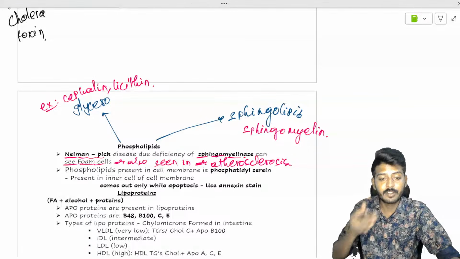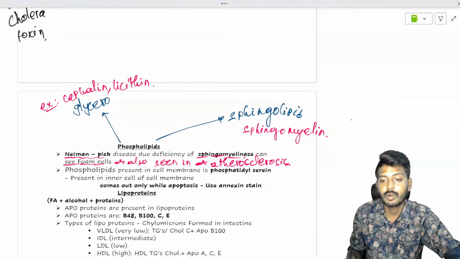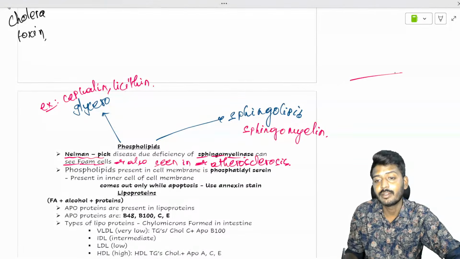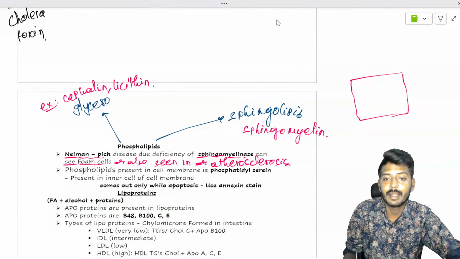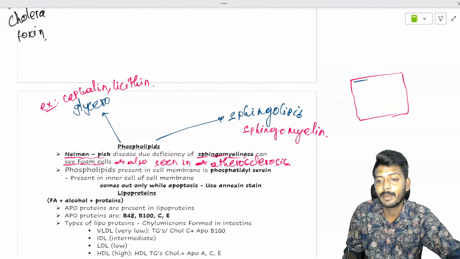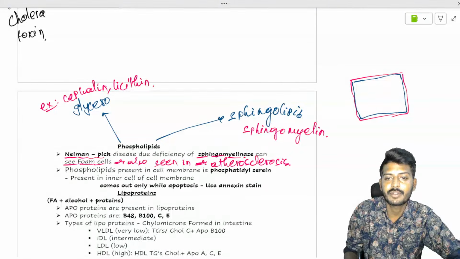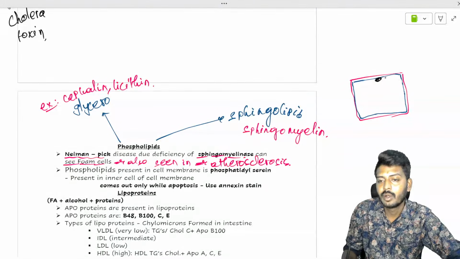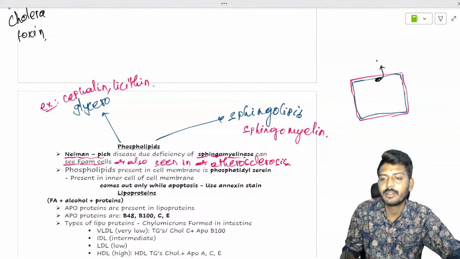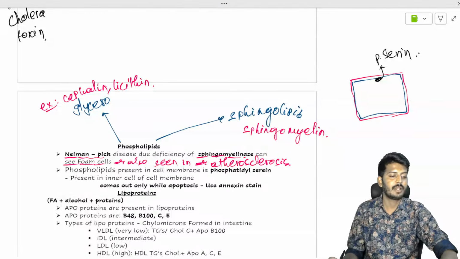So the next concept of phospholipid which you need to understand is very easy to understand, my dear students. If you consider this is a cell membrane, is the cell membrane single layered or bilayered? Bilayered. You study the lipid bilayer membrane. So there is an inner layer and an outer layer. In the inner layer there is a specialized phospholipid. The name of the phospholipid is phosphatidylserine.